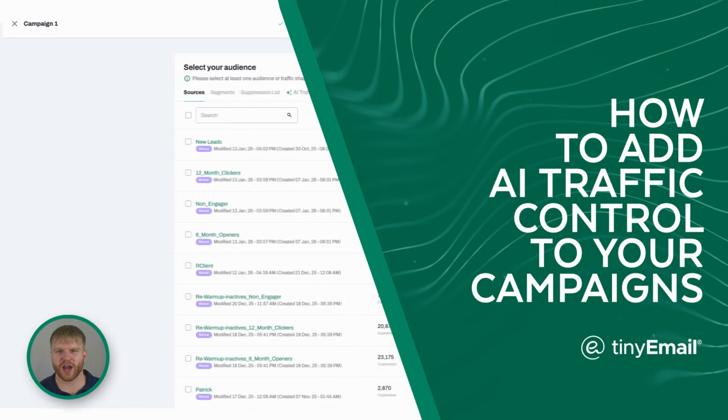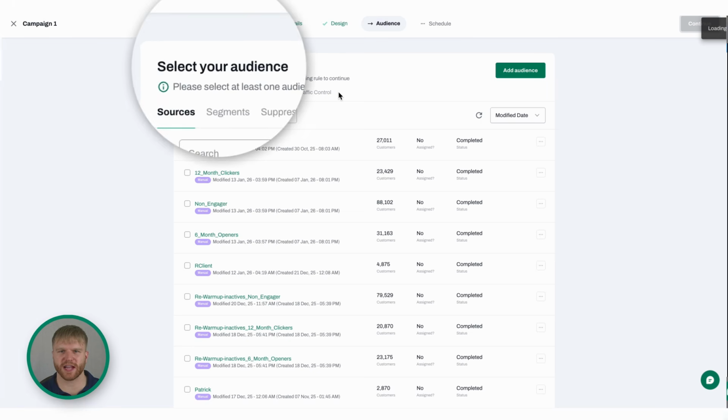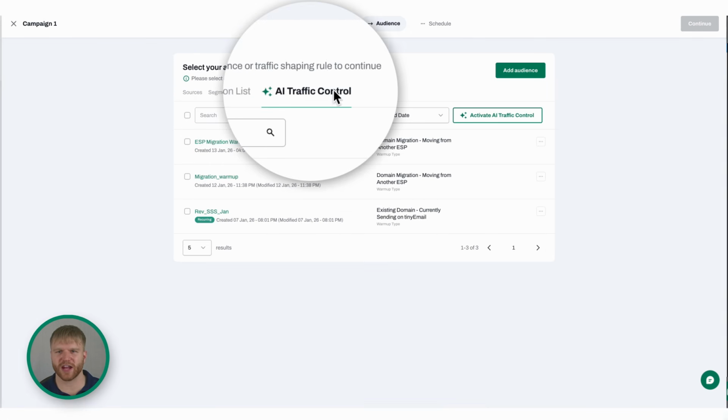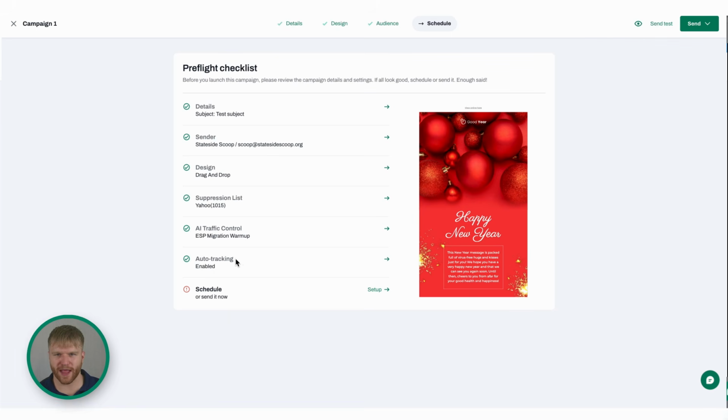Now that your AI traffic control is set up for this existing Tiny Email domain, you need to add it to the campaign so it can start working. During the campaign creation, when you reach the Select Your Audience screen, select the AI Traffic Control tab at the top and check the checkbox near the AI Traffic Control that we've set up in the previous step. Don't forget to save the changes or finish the campaign schedule. AI Traffic Control is in charge and ready to serve.